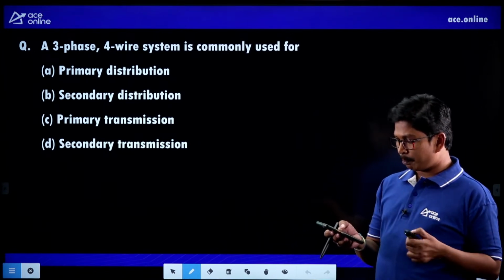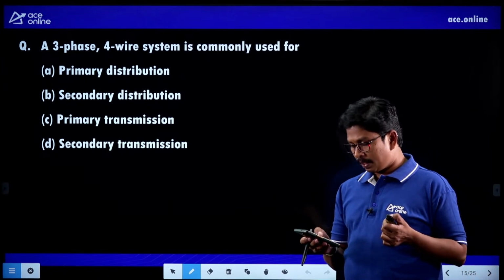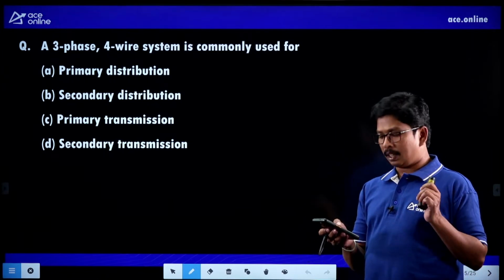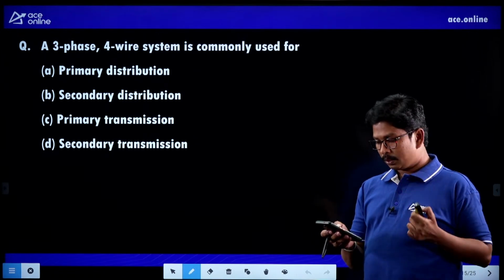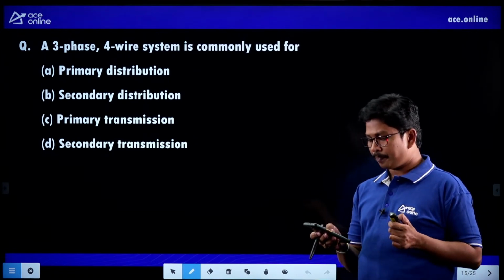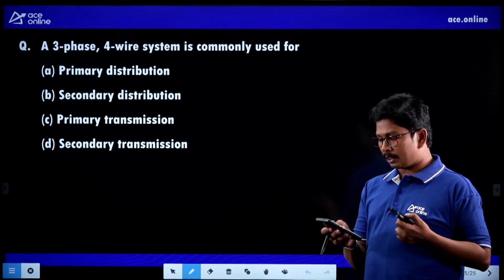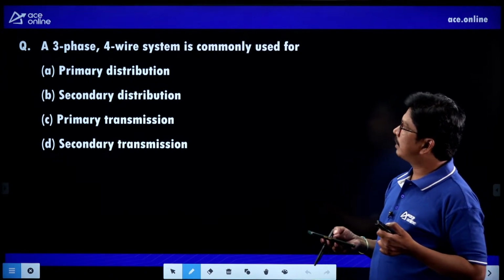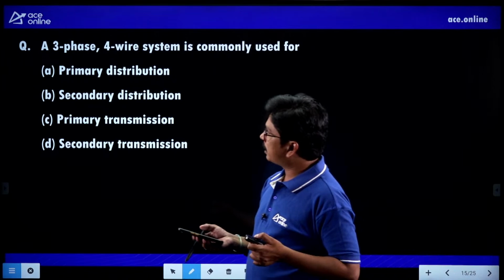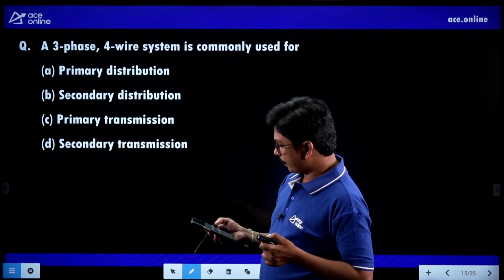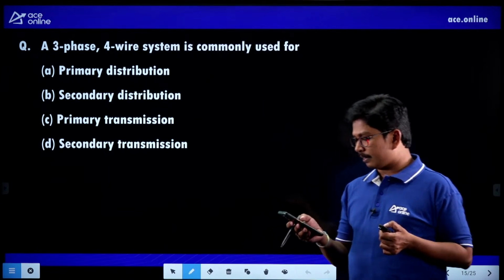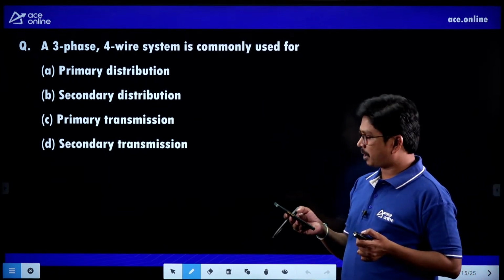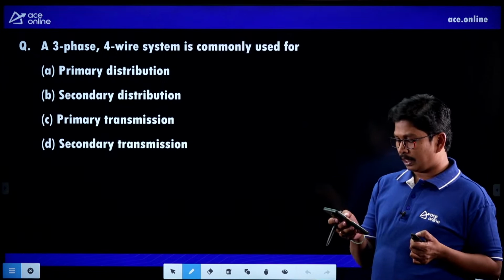Tell me, where we can have a 3-phase 4-wire system. Some students already have attended TSPSC or TSSPDCL classes, so you can give the answer. And RRB JE students, you can also try it. A 3-phase 4-wire system is commonly used for primary distribution, secondary distribution, primary transmission, secondary transmission, right? Bhushan, it is secondary, okay, but secondary distribution or transmission? Yes, very good, very good.